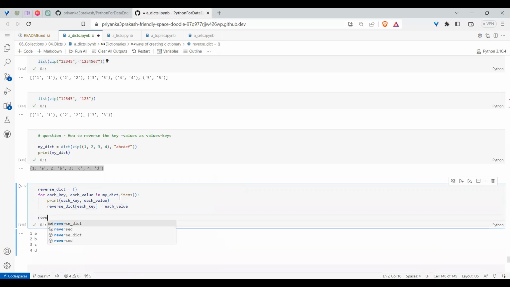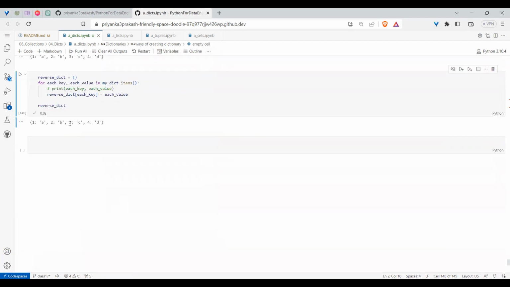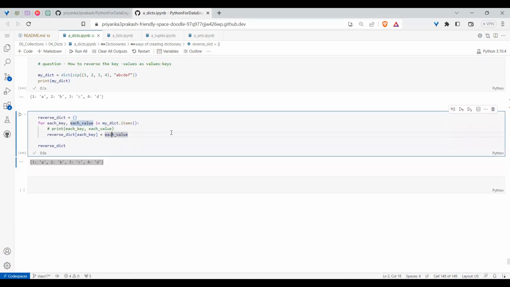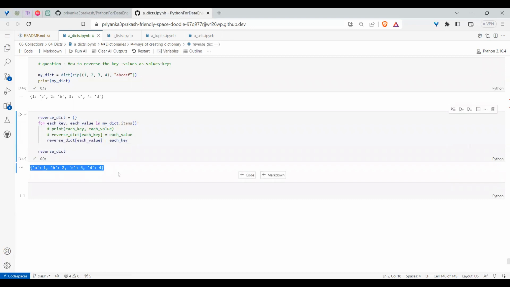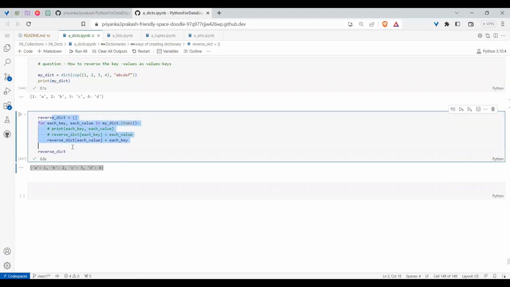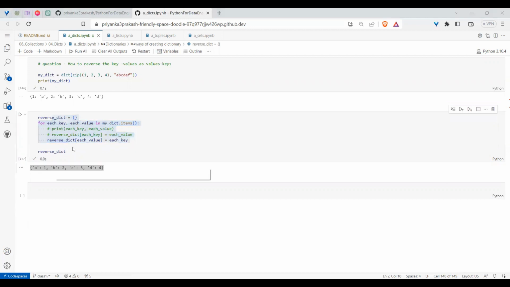And if I ask for this reverse dictionary, if I comment this one, did you observe that it is coming as it is? But if instead of this one I do these reversely, meaning instead of each key, I do each value is equal to each key, now don't you think I did it in a reverse way? This is the simplest way of reversing a dictionary. This is one of the interview questions, and I'm making you prepared for that. So I think with this, I want to stop.